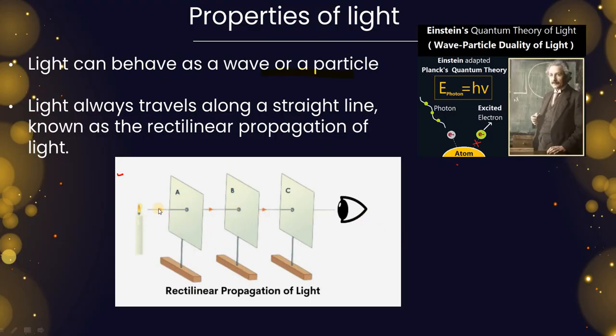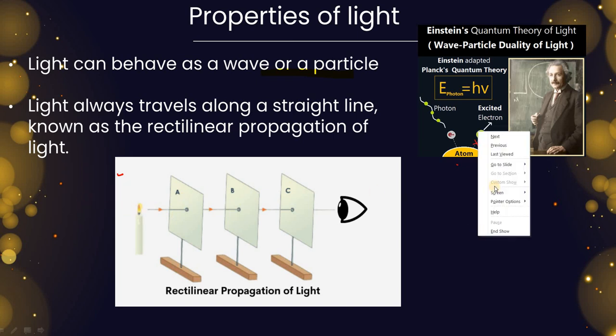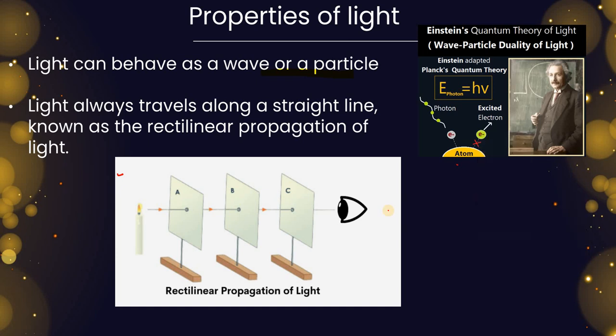We can see the light from A side to B side only if these are aligned in the same position. So I can see light coming from A to our eyes only when the holes in A, B and C are all aligned. A little bit of shift in any of the cardboards, you cannot see the light. So this proves that light travels in a straight line, isn't it?